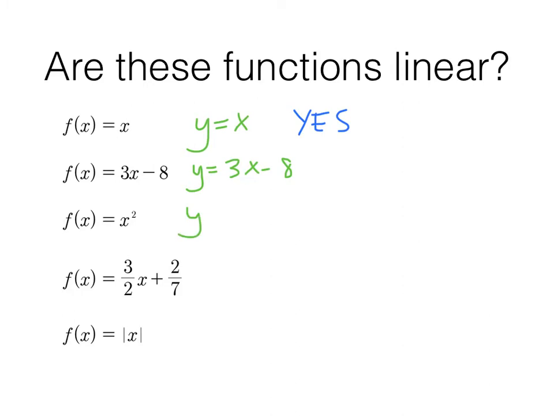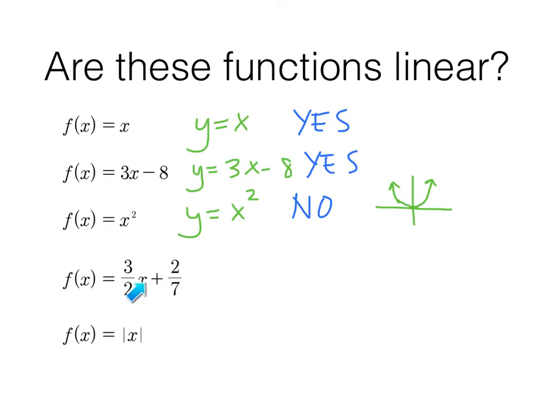I can still write it y equals x squared, but it is not linear. So this one was a yes, and this one is a no, because it's got the squared in it. It's got that x squared. This is a parabola. Specifically, it's our basic parabola with its vertex at the origin. Looks like that. Oh, not disconnected. There we go. That's better.